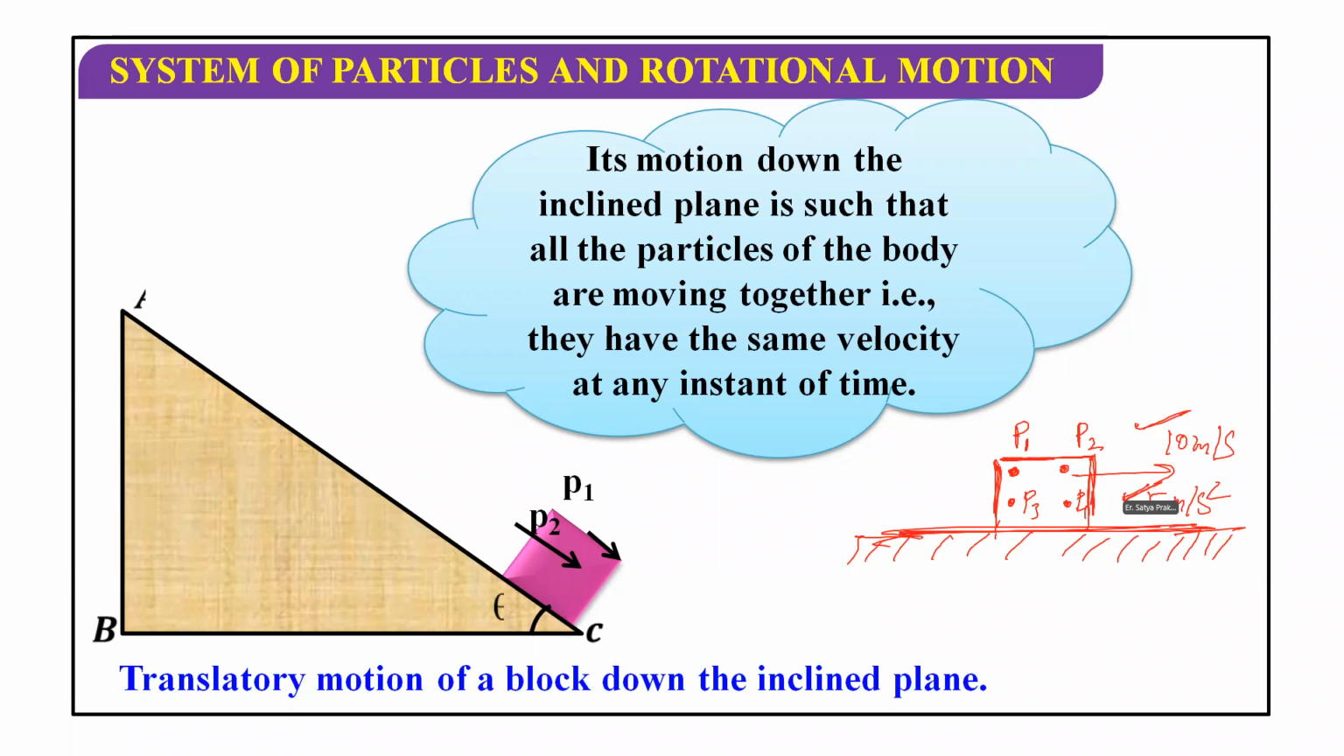So now, if it is having 10 meter per second velocity and acceleration is 5 meter per second square, what will be the acceleration of point P1? Tell me. We are saying it is a rigid body. How much will it be? Sir, 5 meter per second square. Yes, very good. P1 point velocity will be 10 meter per second. What will be acceleration? 5 meter per second square. What about P2? What will be velocity for this? Same, 10 meter per second. Yes, same, sir. Acceleration 5 meter per second square.